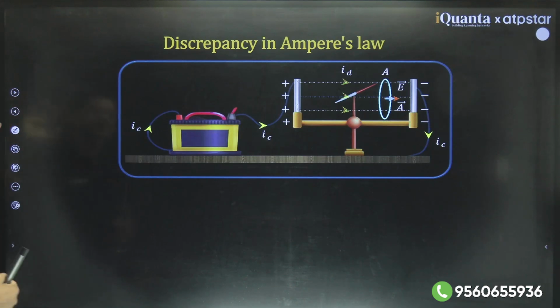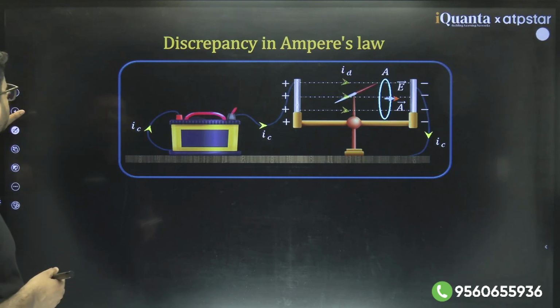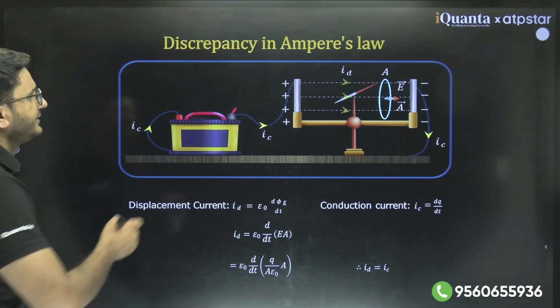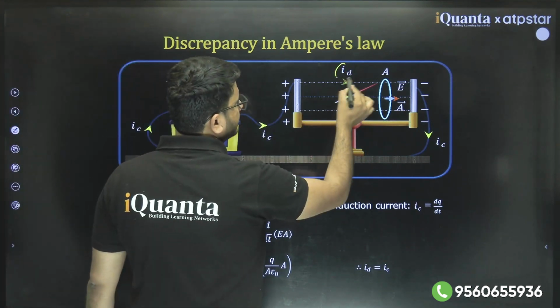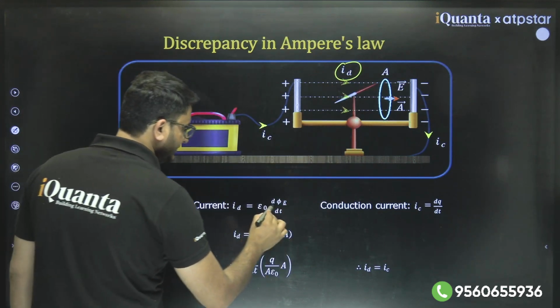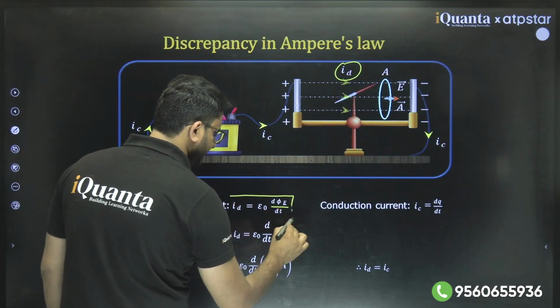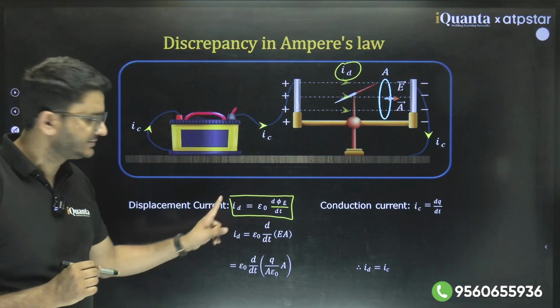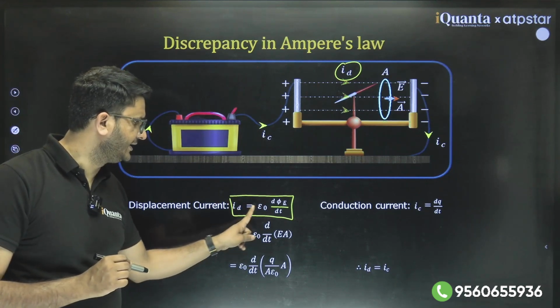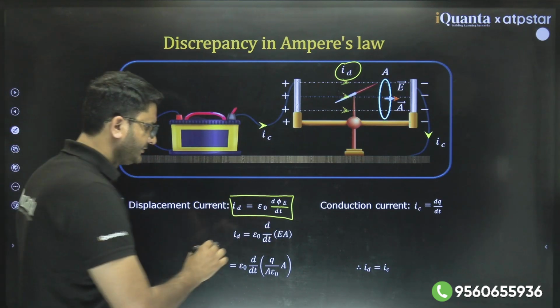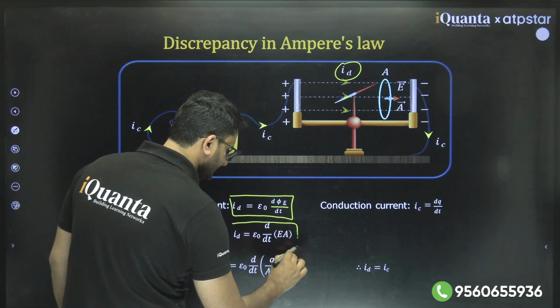So what is the discrepancy? How did he resolve the discrepancy? He said that the displacement current in the wire would be something like this. Just now I wrote I_D equals d phi_E by dt. So it can be written something like this.